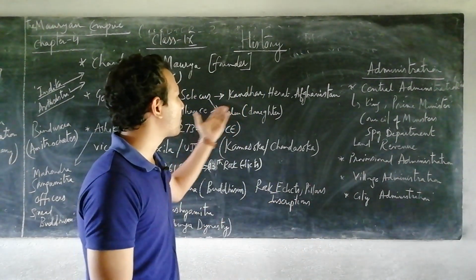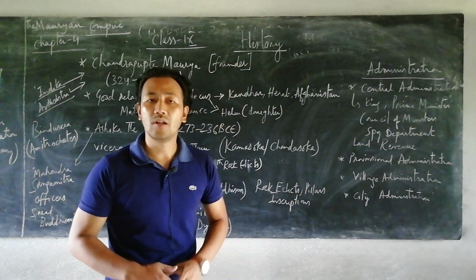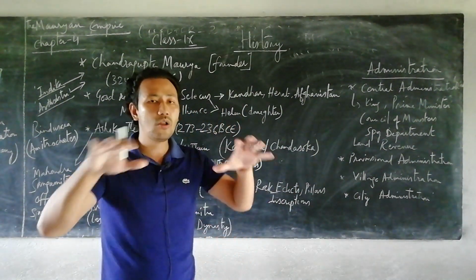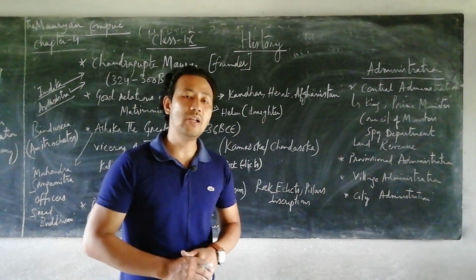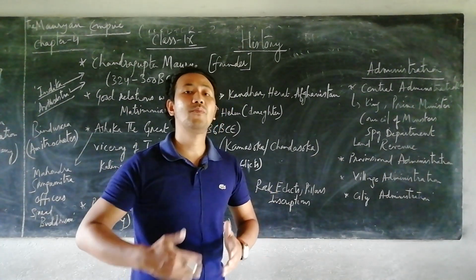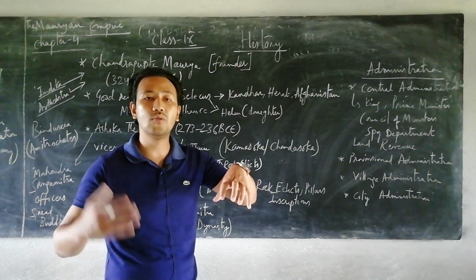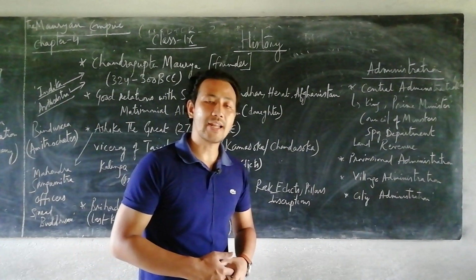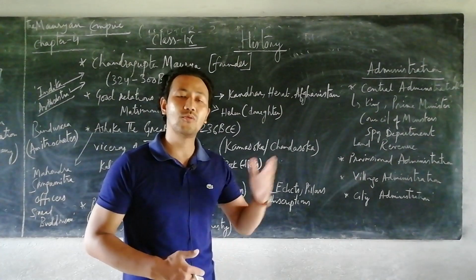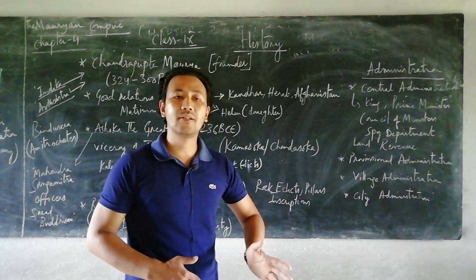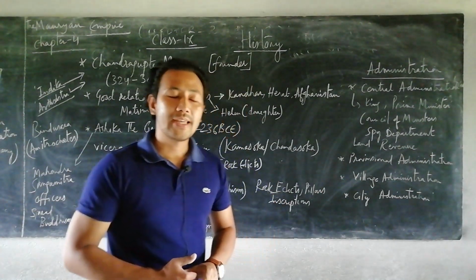Areas like Kandahar, Herat, Afghanistan, even the capital of Afghanistan known as Kabul, even the river known as Kabul, all those areas were given into the hands of Chandragupta Maurya, as they had a very good relationship, and later on a matrimonial alliance was also held. Seleucus gave his daughter Helen's hand to Chandragupta Maurya, the founder of the Mauryan dynasty. And in return Chandragupta Maurya also gave 800 war elephants to Seleucus for any battles to be held later on in future wars. All the elephants were given to him.